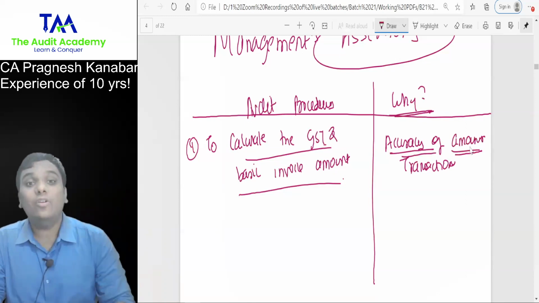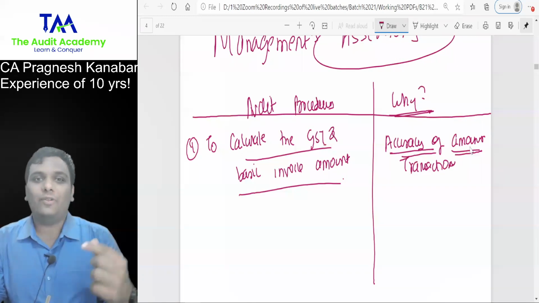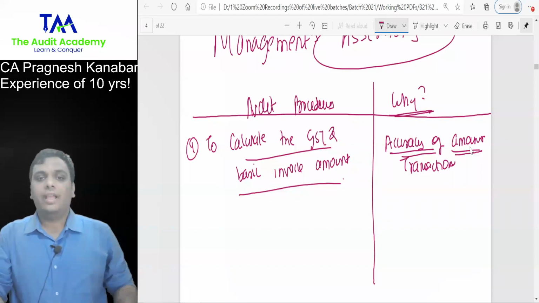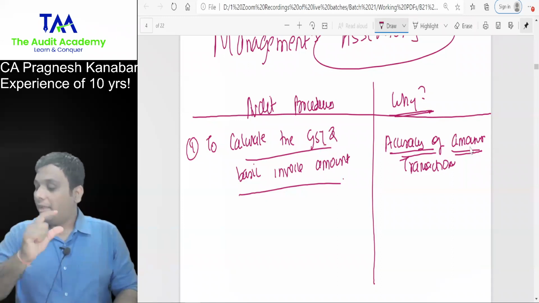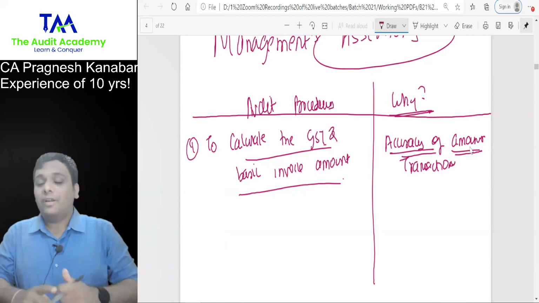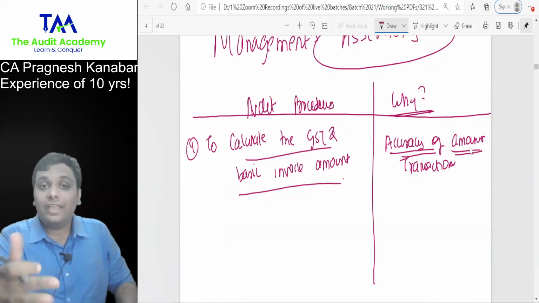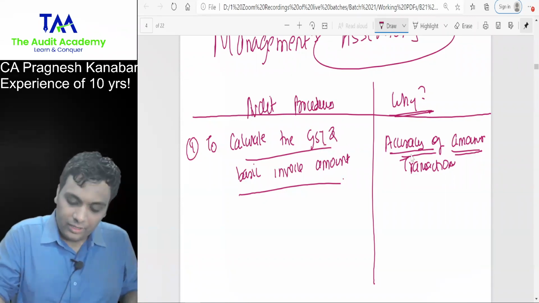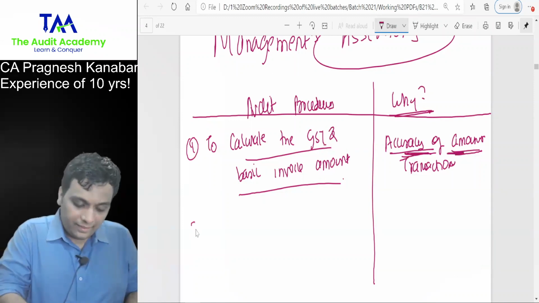Whenever I'm calculating the amount of a P&L item, I'm verifying accuracy. But when I'm calculating amount of a balance sheet item, I'm verifying valuation. One more time. Whenever I'm calculating amount of a P&L item, I'm verifying accuracy. But when I'm calculating amount of a balance sheet item, I'm verifying valuation. Yes, sir. All right. So I'm verifying the accuracy of the amounts. All right. Then,